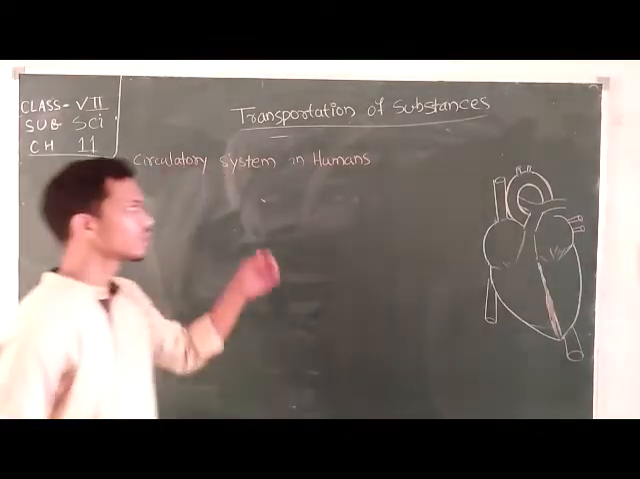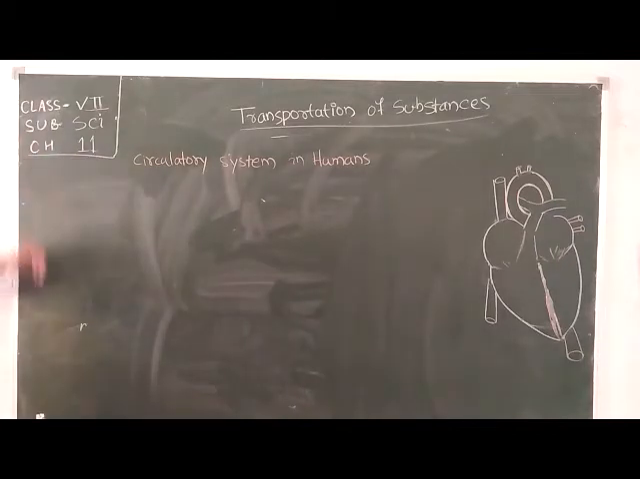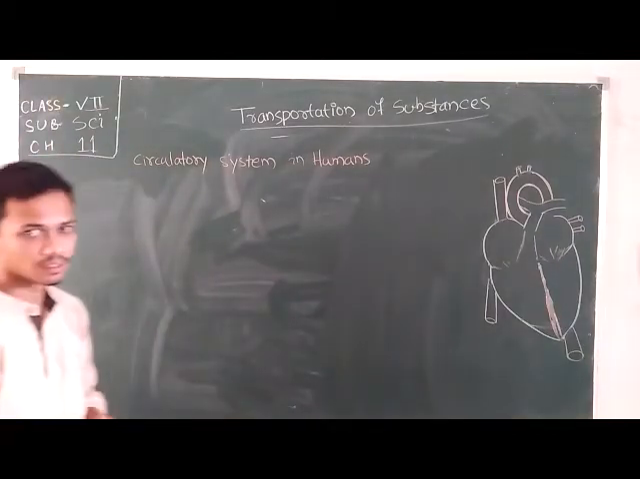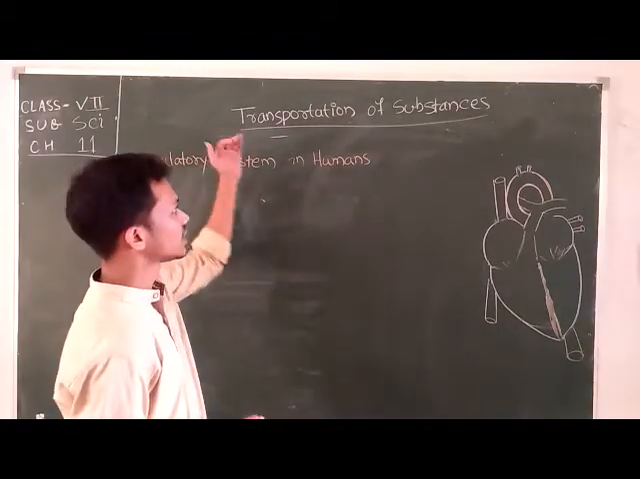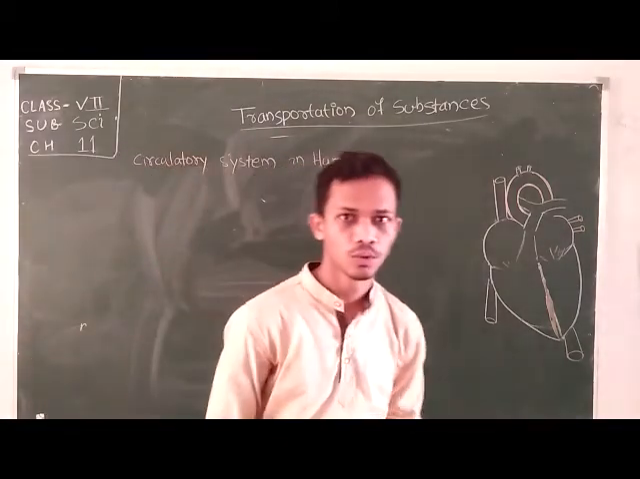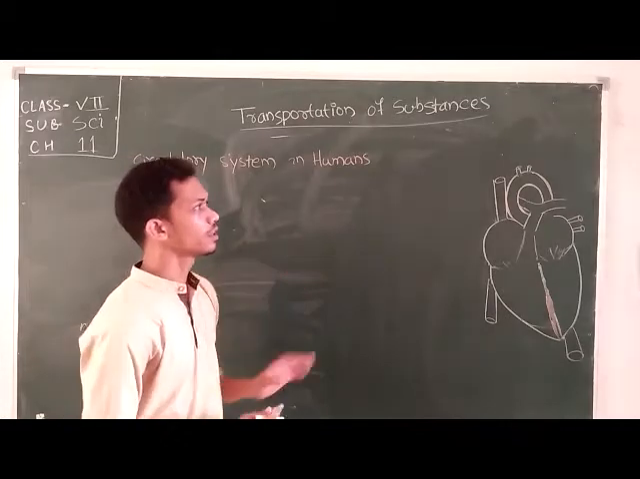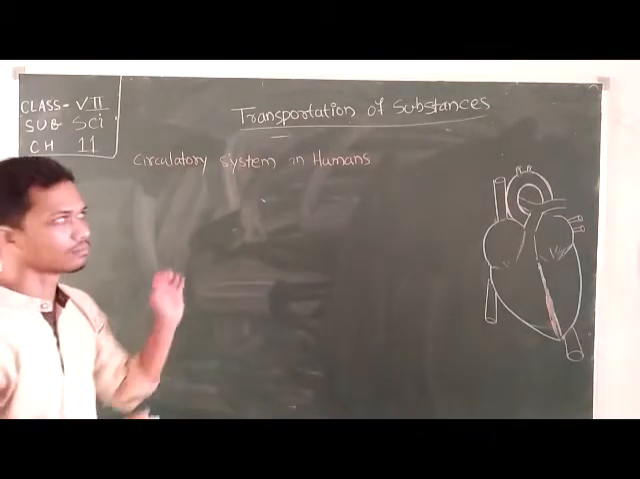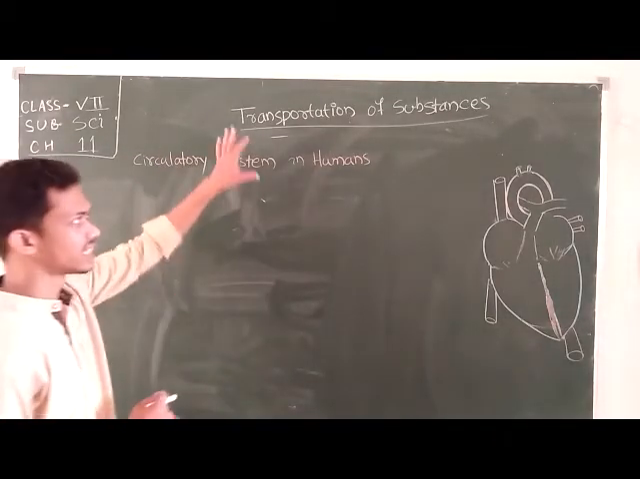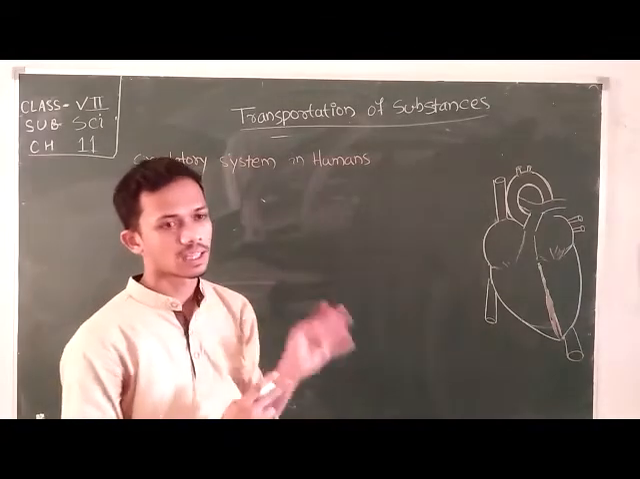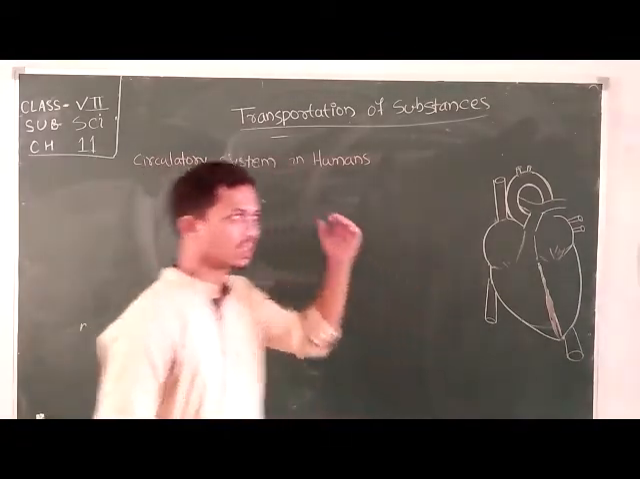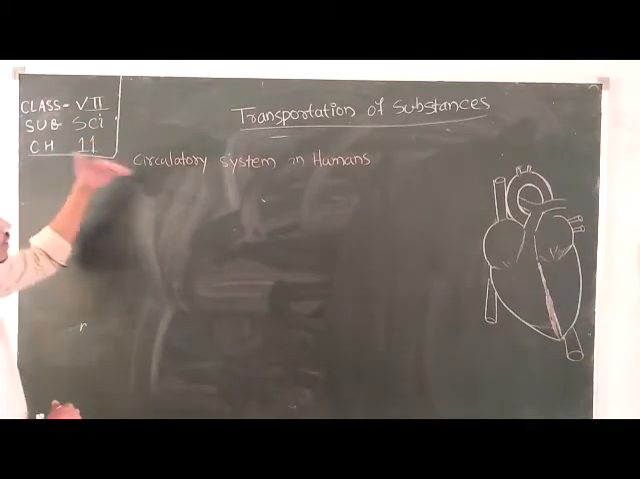Today we are going to study class 7 science, chapter number 11. The name of the chapter is Transportation of Substances. Okay, students. So here there are mainly three types of transport, three sections: circulation, excretion, and another thing over there. So first, let's start from the circulation.